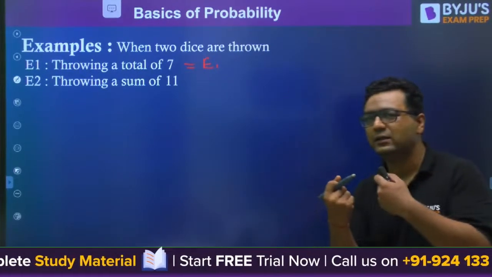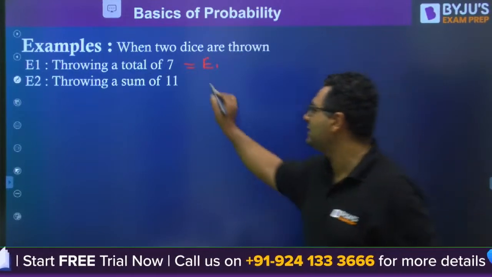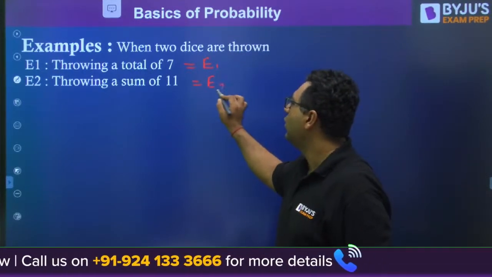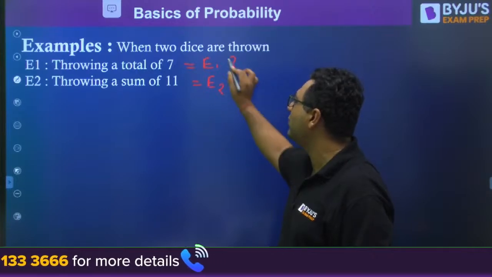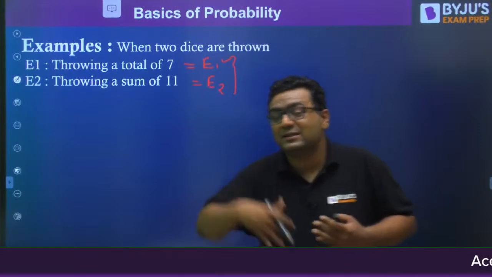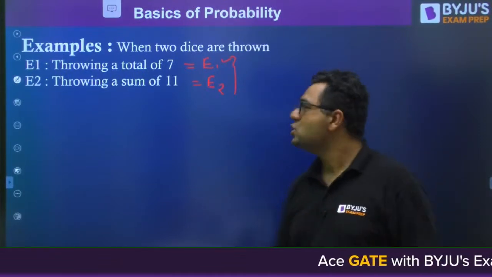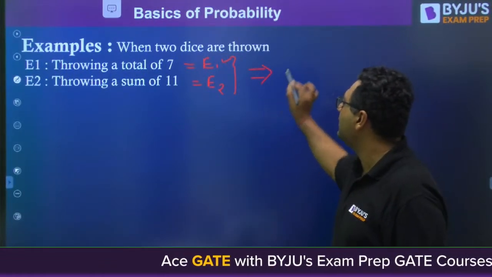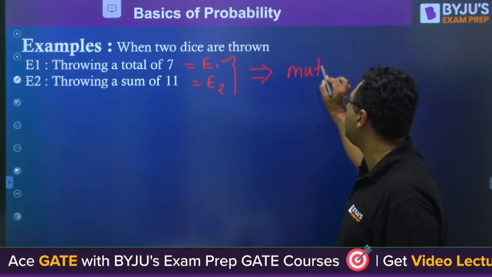Then you are throwing two dice once again, and this time you are getting the sum 11. Once again, if you see, when you are going to get sum 7, you cannot get the sum 11. And when you are going to get the sum 11, you cannot get sum 7. So these two events are once again mutually exclusive events.